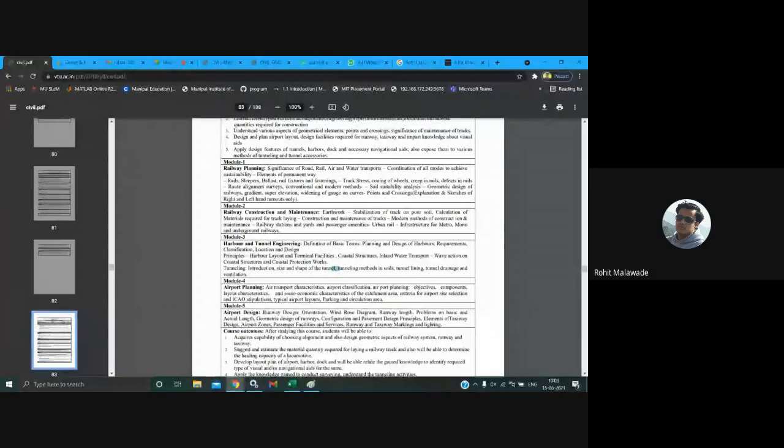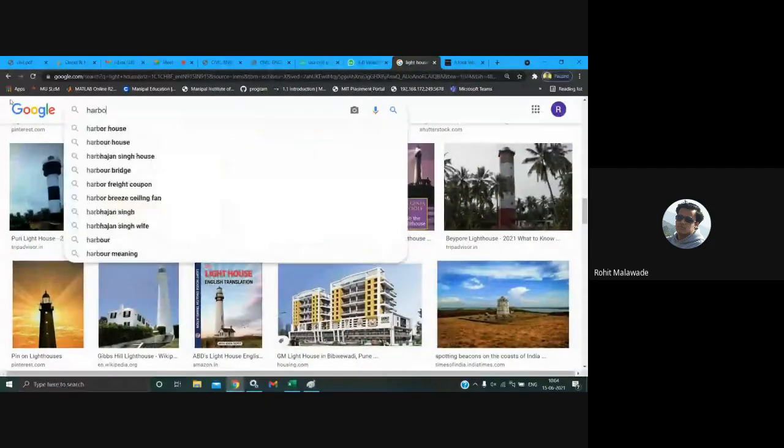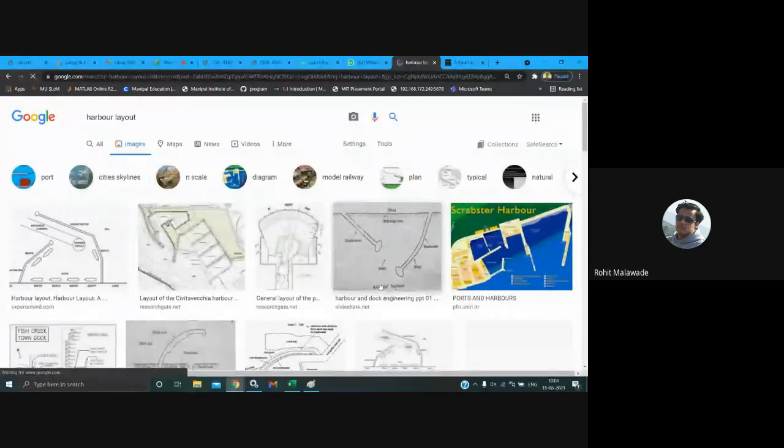Okay, so the harbor layout is remaining, that we are going to see right now. We will see what a harbor consists of. Again, whatever elements I have shown you will be there in the harbor layout.